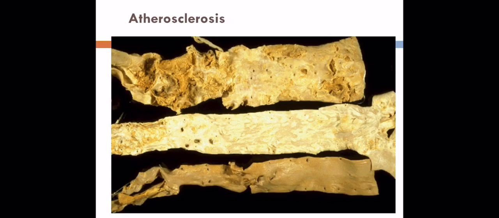So here you can see atherosclerosis. Atherosclerosis, as you know, is accumulation of triglycerides or cholesterol in the intima of large blood vessels. What does atherosclerosis do? Atherosclerosis narrows the blood vessels, leading to decreased blood supply to the organ and causing dysfunction, mainly infarction.